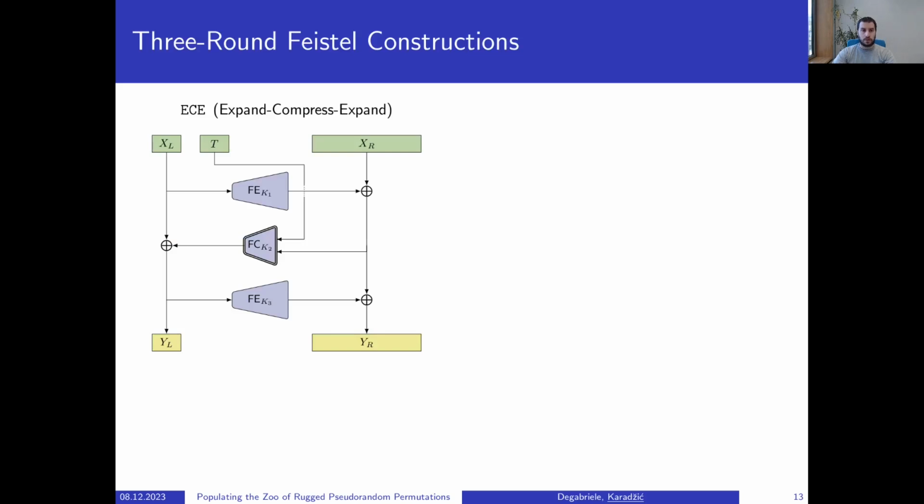We call the first one the ECE construction, which stands for expand, compress, expand, where we have the first and third rounds being expanding ones, realized using an expanding PRF FE, and the second round is the compressing one, realized using a compressing PRF FC. We showed that ECE is RPRP-D secure, but not RPRP-G secure.